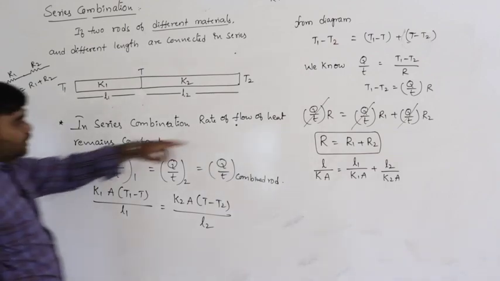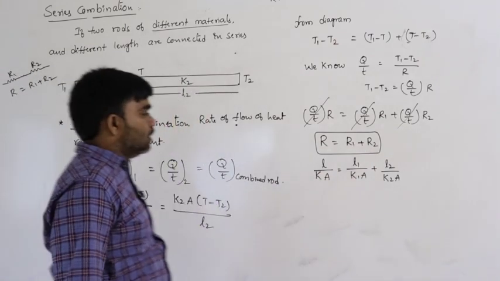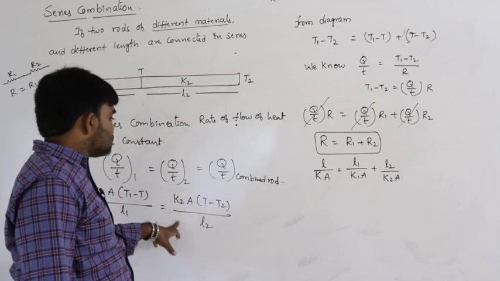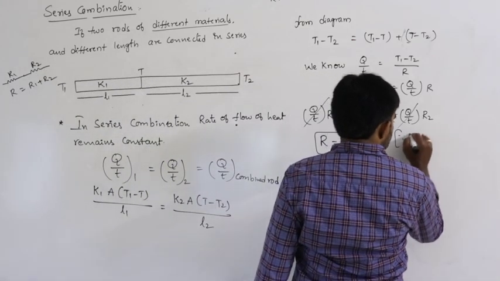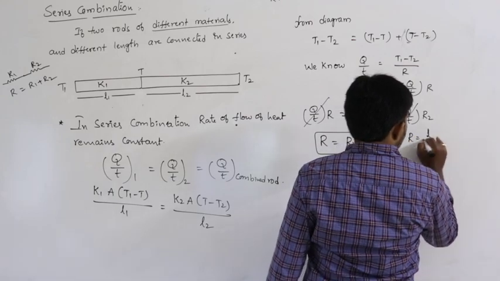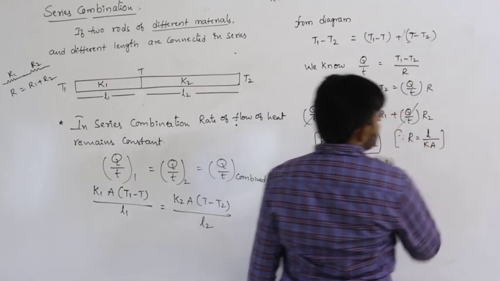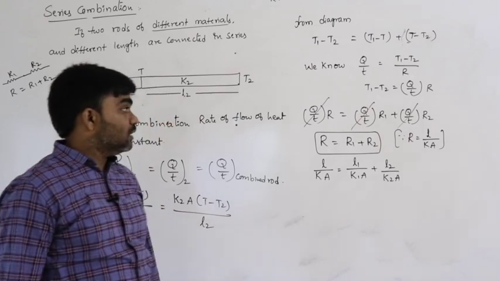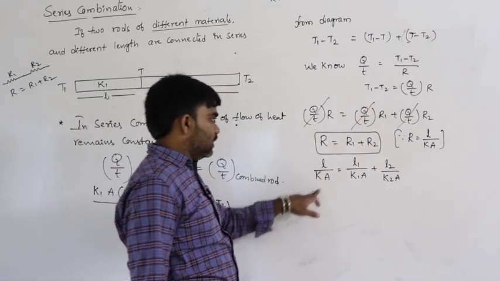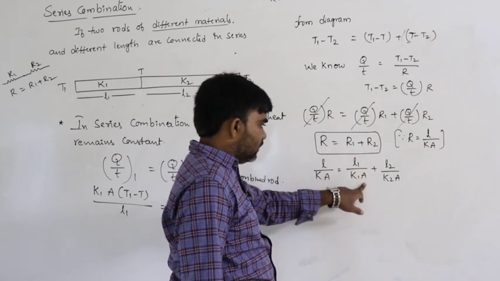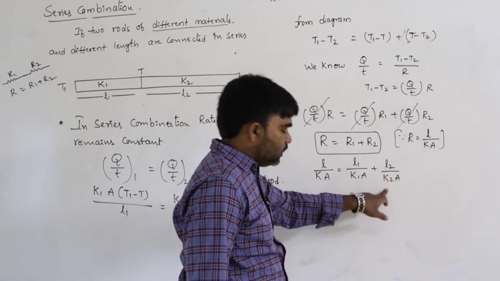In the same way, it is also R1 plus R2. But what is the thermal resistance formula? Thermal resistance is equal to L by Ka. So the first resistance is L1 by K1A, and R2 is L2 by K2A.